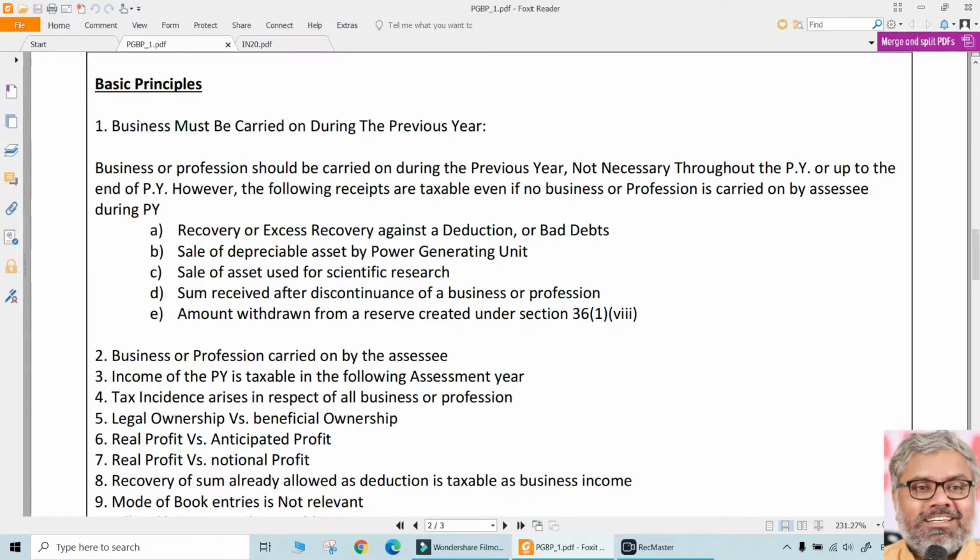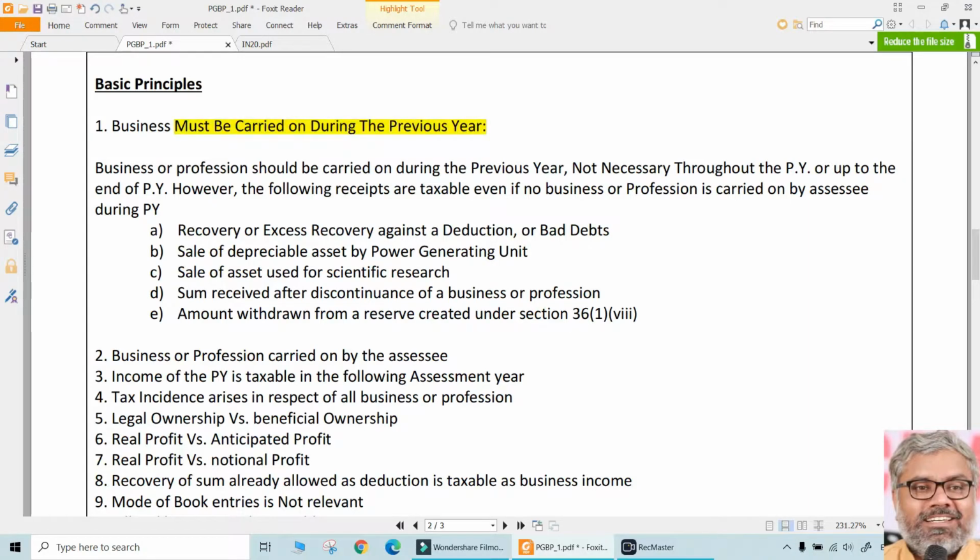So first, certain points we can understand as principles rather than as provisions. What are the basic principles that we should observe in this particular head of income? Some of them, and most of them, are logical only, nothing special. Of course, the business must be carried on during the previous year. That is one of the basic principles.